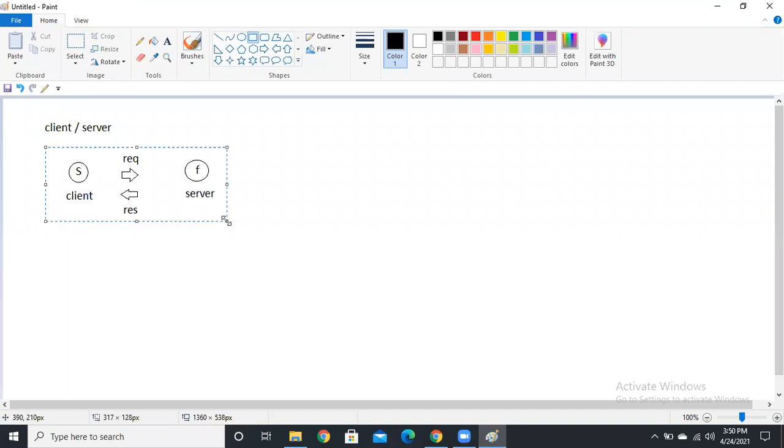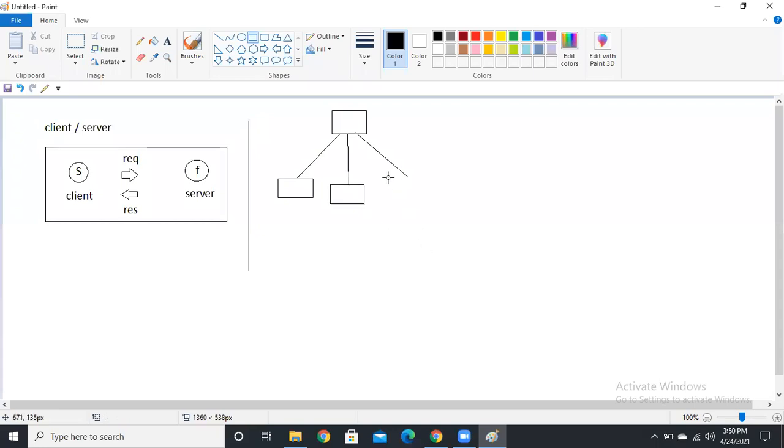Suppose in your college lab, you have a main PC somewhere, and all the remaining PCs are interlinked like this. They are all connected into the LAN or WAN or whatever it is. All are PCs only, but we can call the main PC a server PC.